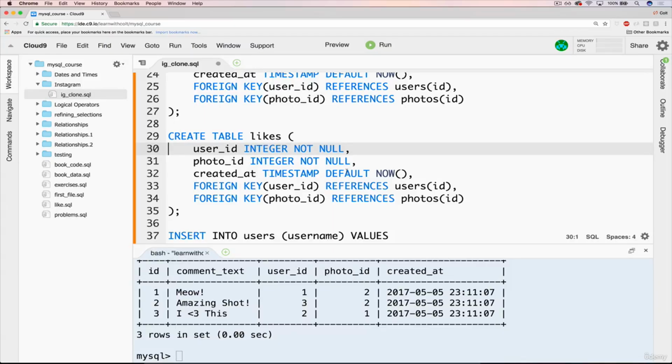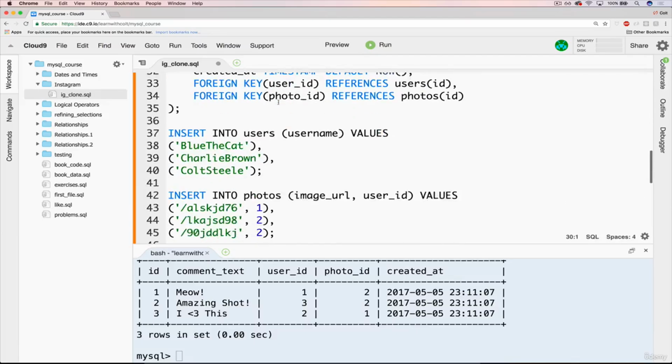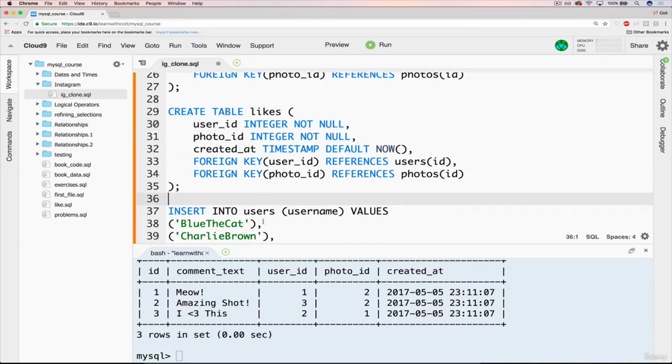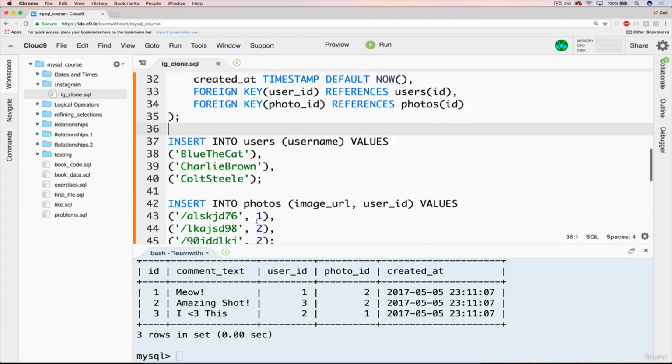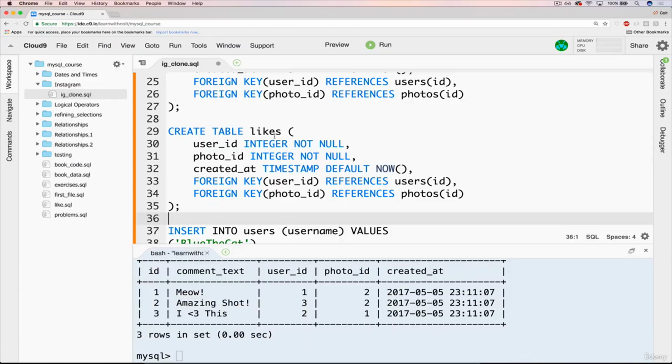The other thing you might be wondering about is how do we ensure that there's only one like per user? Is there a way to do that in the database? Because right now, if I did this, I could just insert, let's say my user ID is 1 and a photo ID is 1. I could insert a like with user ID 1, photo ID 1, and then insert it again and again and again. And there's nothing stopping that. So what we really want to say is we want a unique combination of the two. There can only be one instance of every combination.